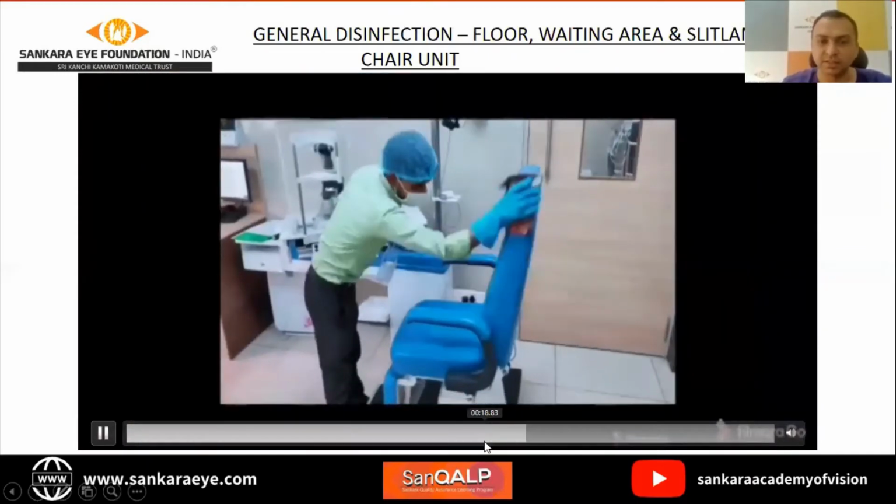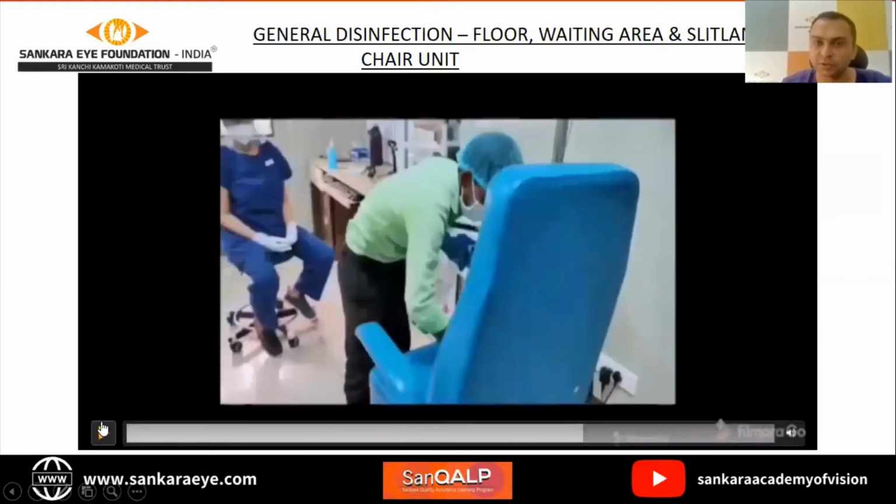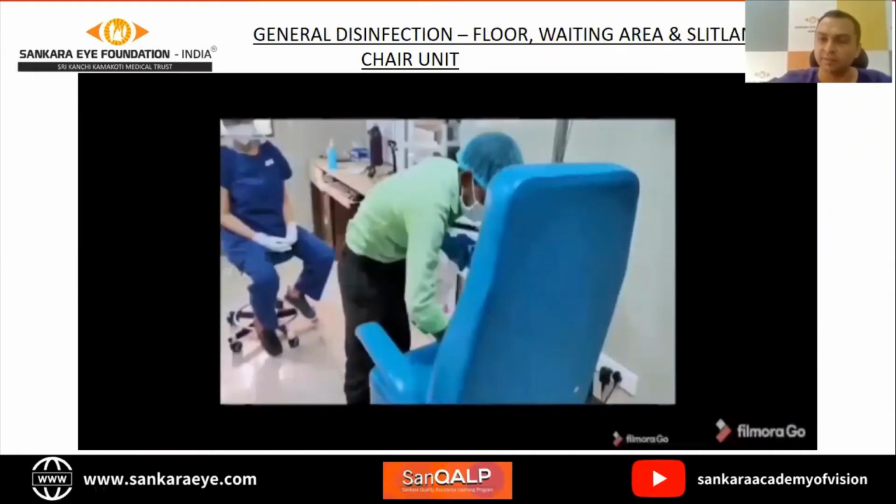The same concept applies to your slit lamp chair also. Clean the entire backrest, clean the seating area, clean the area underneath, I mean your armrest, the area underneath the armrest, so that all the potential areas that the patient could have touched are cleaned.